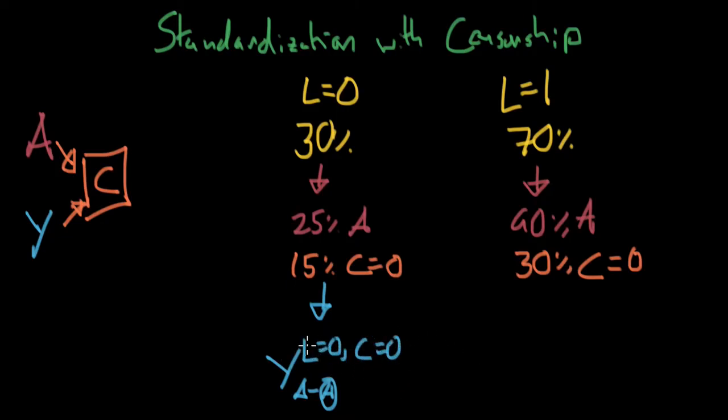Why can we easily compute this? Well, because we know the treatment is exchangeable within this subpopulation, right? We have defined it to be exchangeable. We randomly allotted people to be treated or not. And we can, of course, easily find it within this subpopulation as well. So Y, in this case, L equals 1, C equals 0, of A minus not A. Okay, so we easily did that.